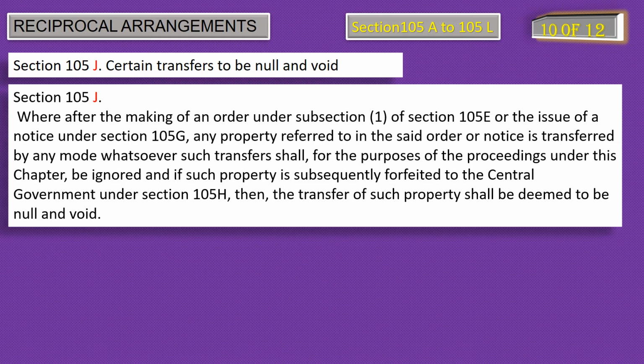Section 105J is informing us that when a property is seized or attached, or a notice of forfeiture has been given, even after that, the concerned person, the owner or the holder of the property, transfers the property either by sale or by other mode, that transfer of property in title shall be considered to be null and void. This is the reason why buyers always cross-check whether the property that they are going to buy is free from all kind of legal hassles or not.